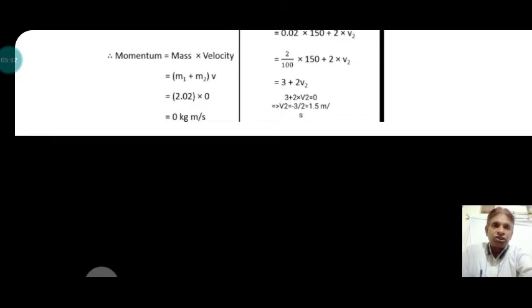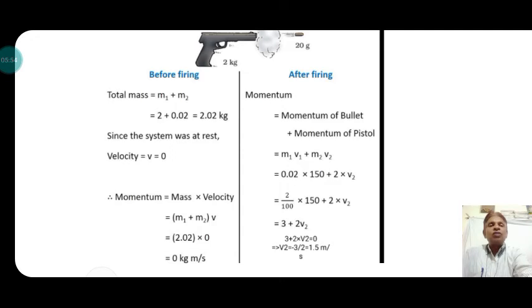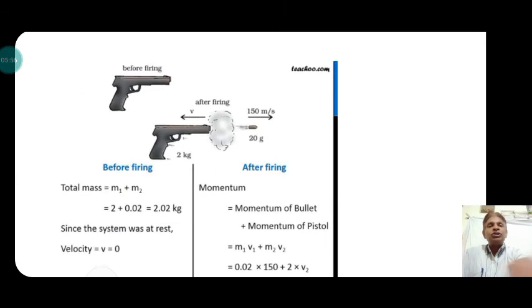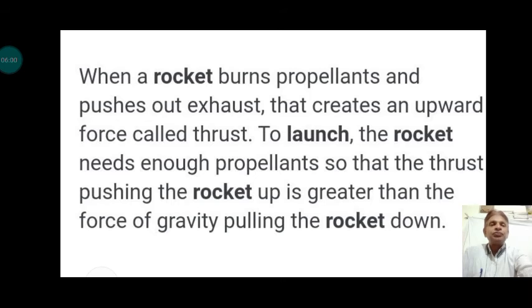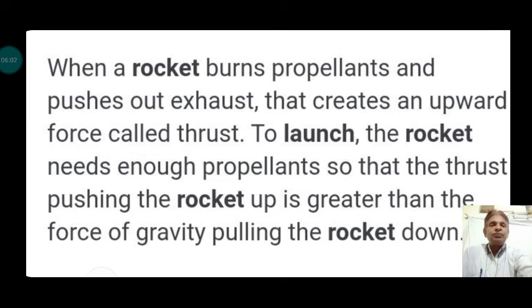Now I am going to discuss another example in which the law of conservation of momentum is involved. It is a very common example of a rocket. When the rocket is launched, the principle of conservation of momentum is involved. When a rocket burns propellant, the fuel, it pushes out exhaust.